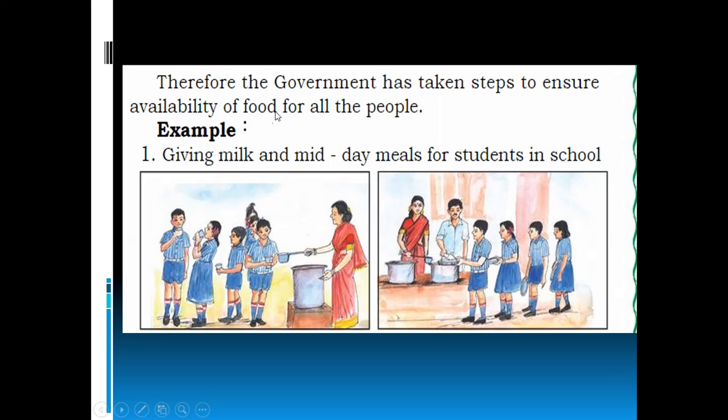Availability of food for all the people is not there, because everywhere we will not get all types of crops. Crops need specific climatic conditions, temperature and fertility of the soil. So all the crops cannot be grown in one particular state. So the government adopted some steps to ensure the availability of food for all the people. For example, giving milk and midday meals for students in school.